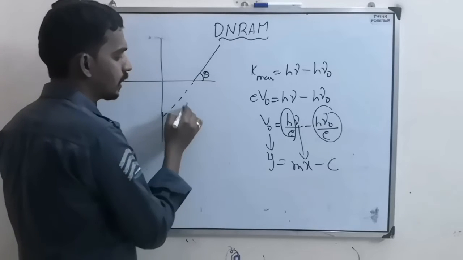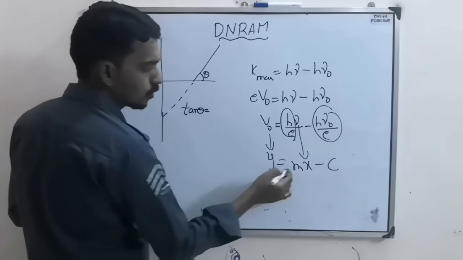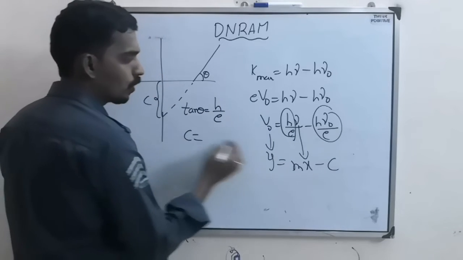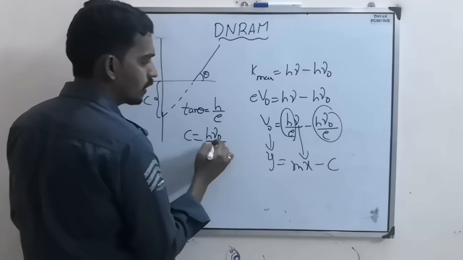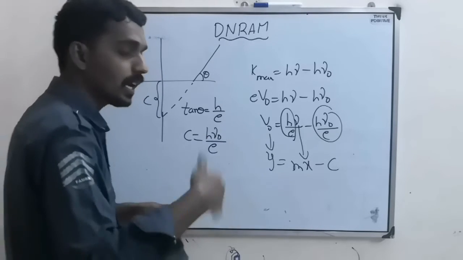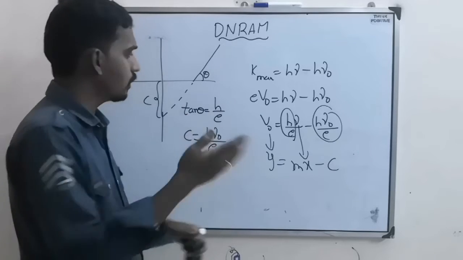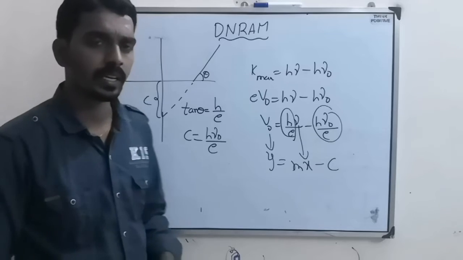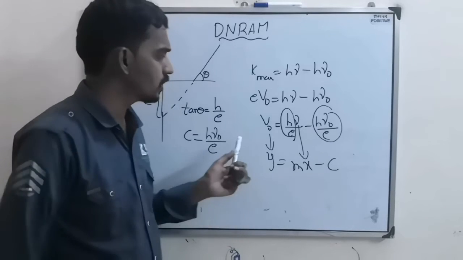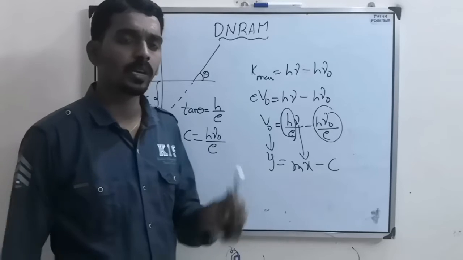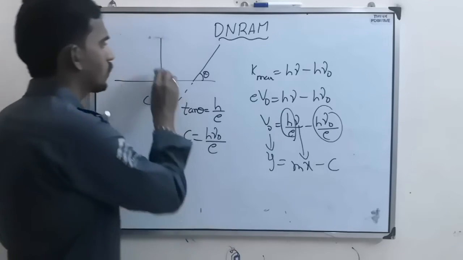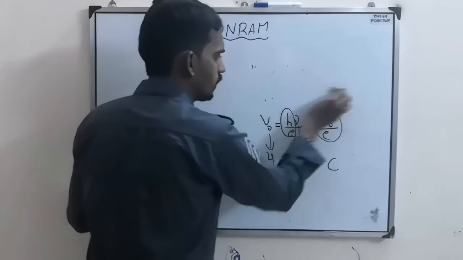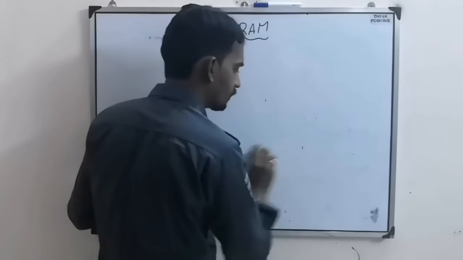And here if the angle is theta, then tan theta is the slope. So what is there in the place of slope? h by e. And if you know this intercept, what is there in the place of intercept? h nu naught by e. So they can ask you to draw the graph, or they can give the graph and ask for any data. So based on this also, they can ask you the question. So this is about the photoelectric effect. Such kinds of questions will come. So we'll try to see as many different types of questions as possible.